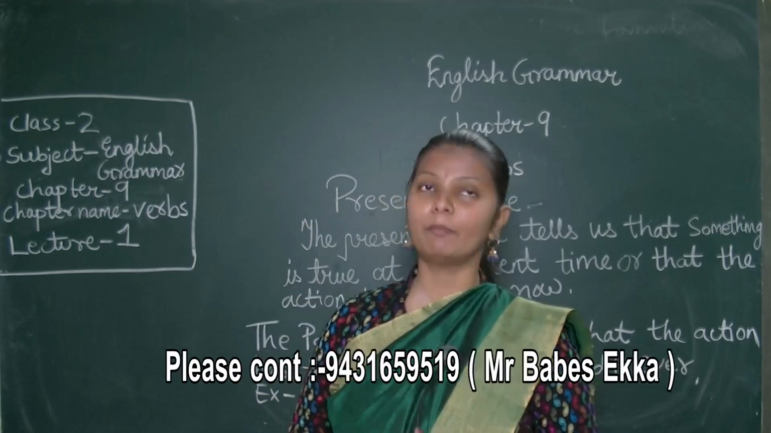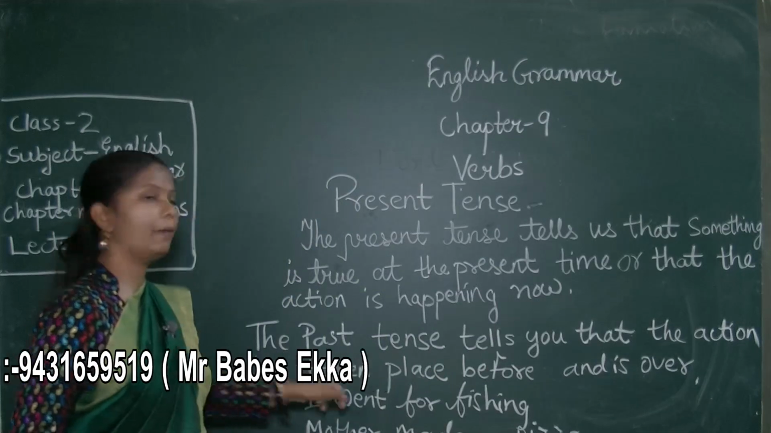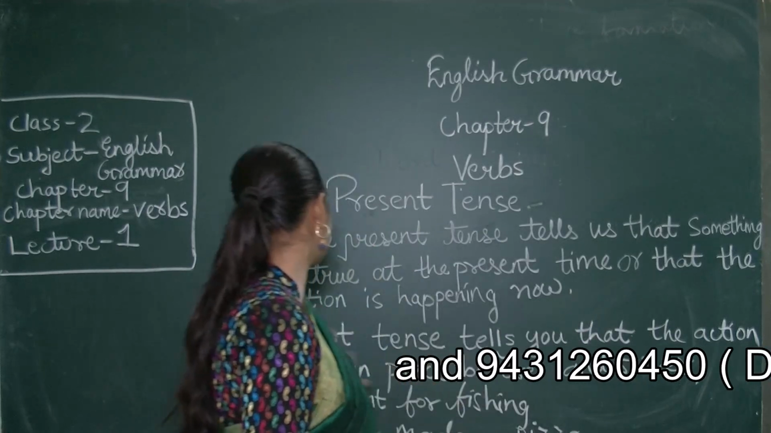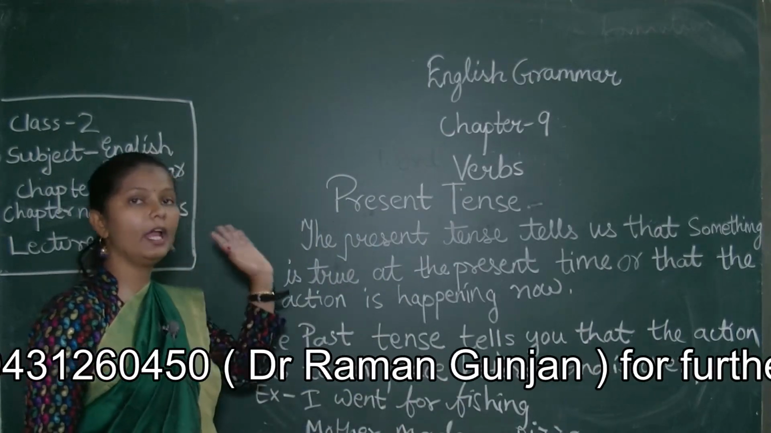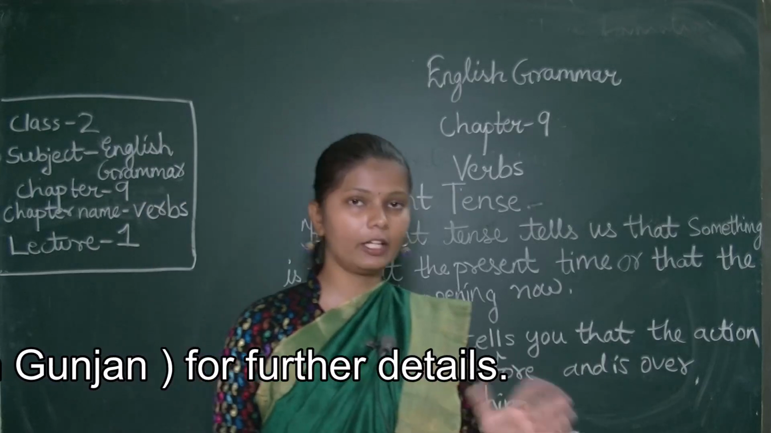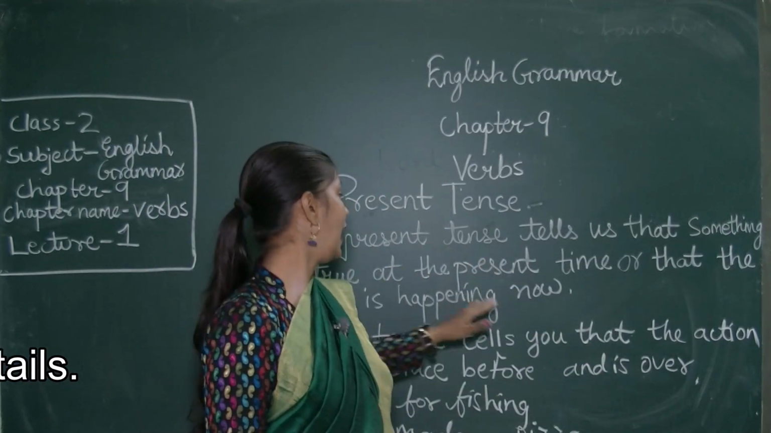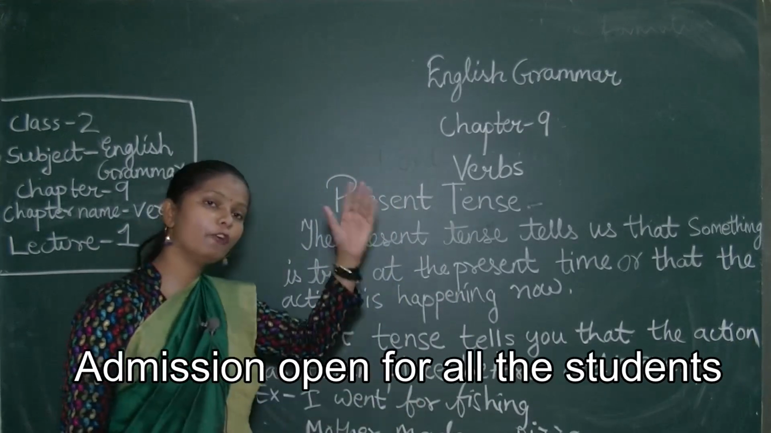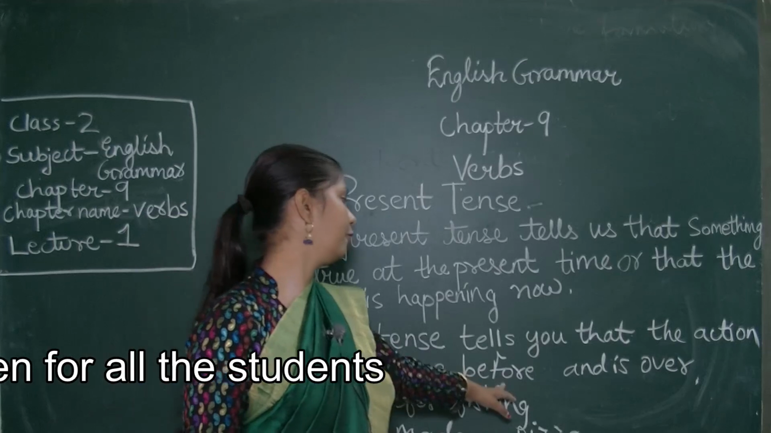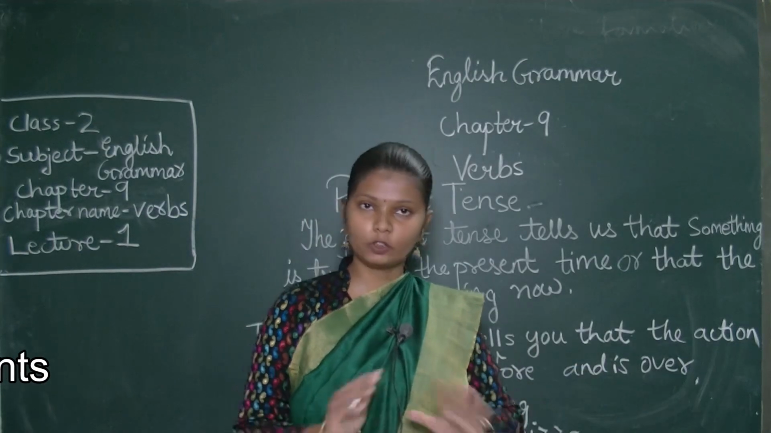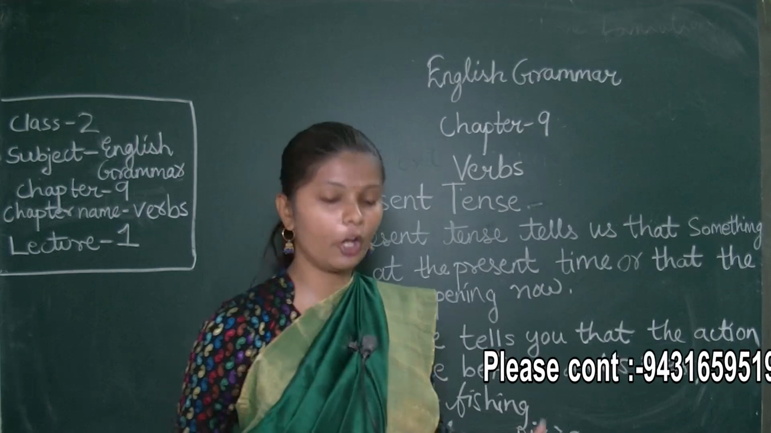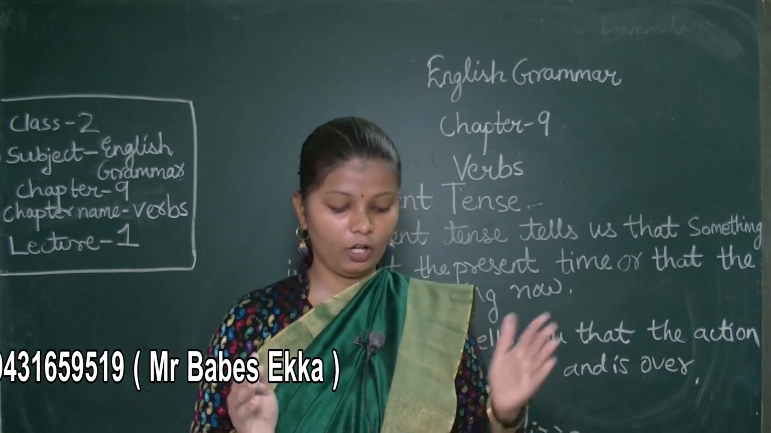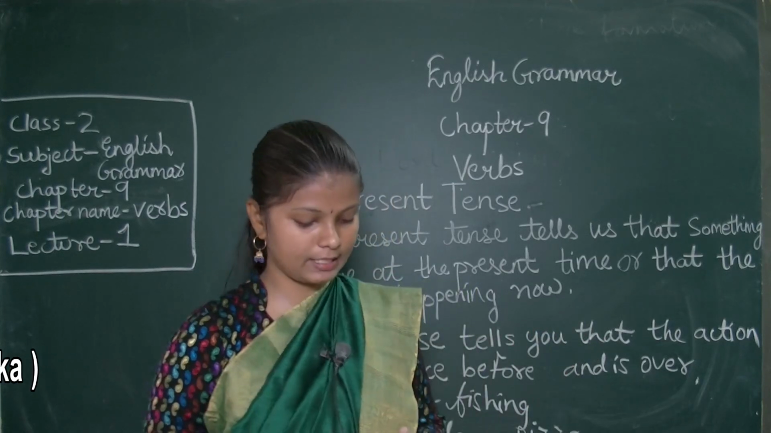Now come to page number 58, that is the past tense. The past tense tells you that the action has taken place before and it is over. In present tense we have seen that the action is happening now, but in past tense the action took place before and it is over. We are not doing that action at a particular time now. So that is called the past tense.